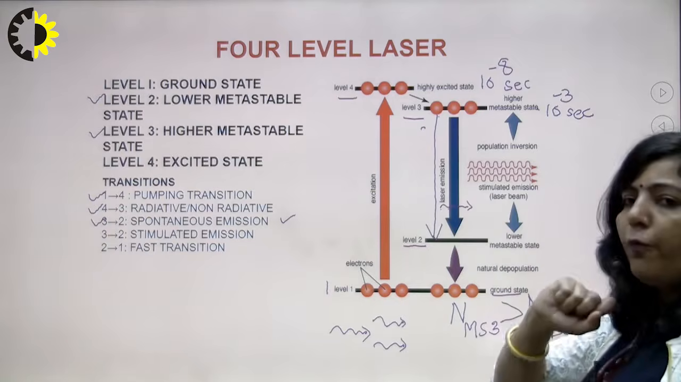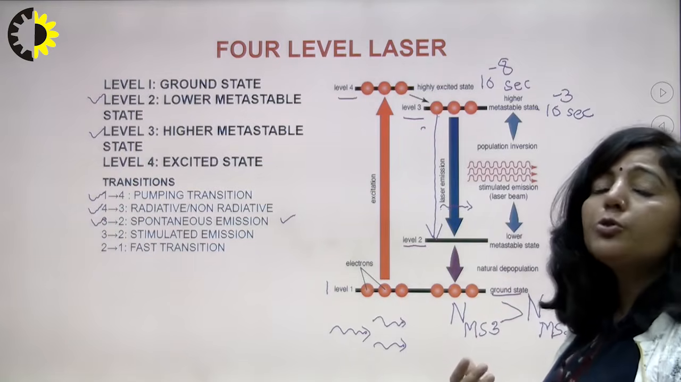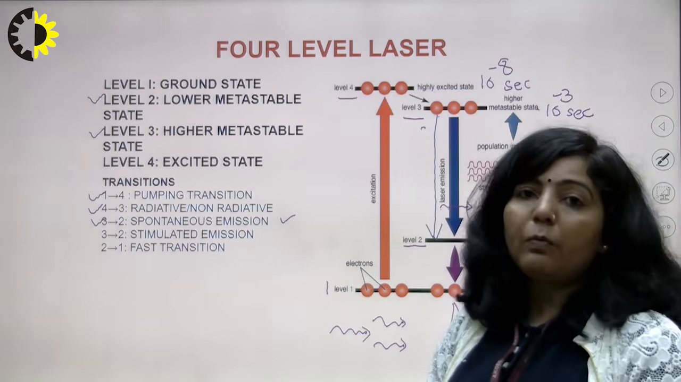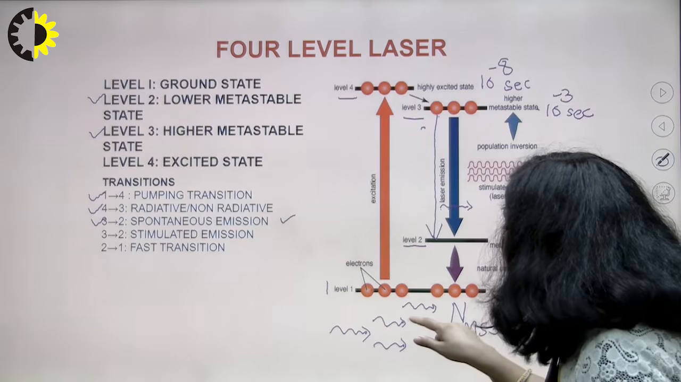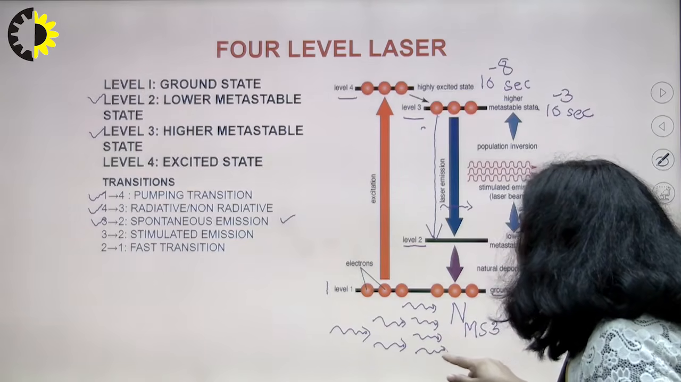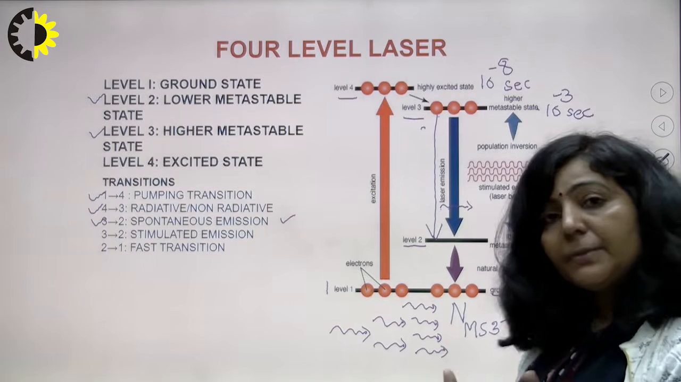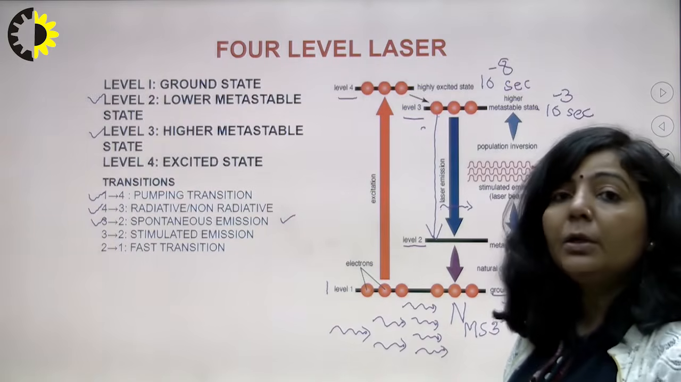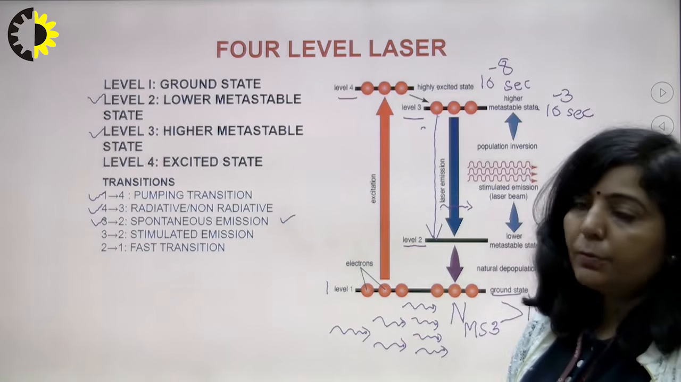Now these 2 photons will start moving inside the active medium, and they can trigger 2 more downward transitions. Then those 2 photons will convert into 4. All these 4 photons will be in the same phase, will have the same energy, and will move in the same direction. So there is amplification, a multiplication of those photons.